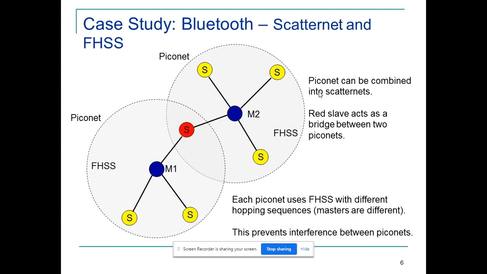Scatternet is nothing but a combination of piconets. A collection of Bluetooth devices is called a piconet. A collection of piconets is called a scatternet. A network of networks.